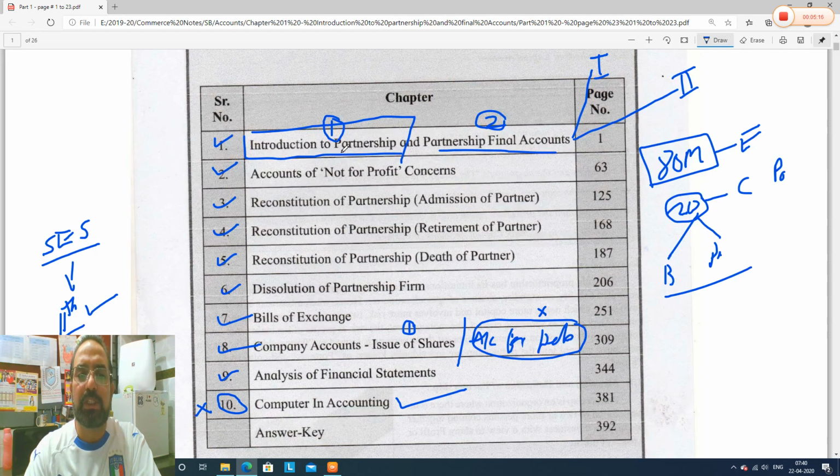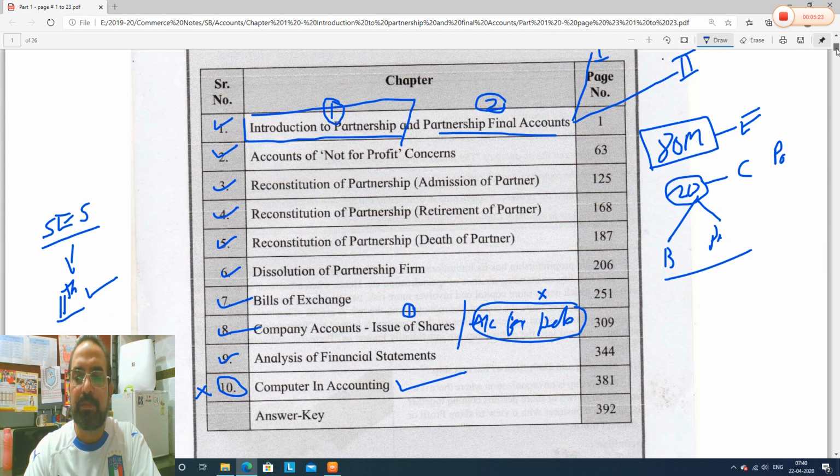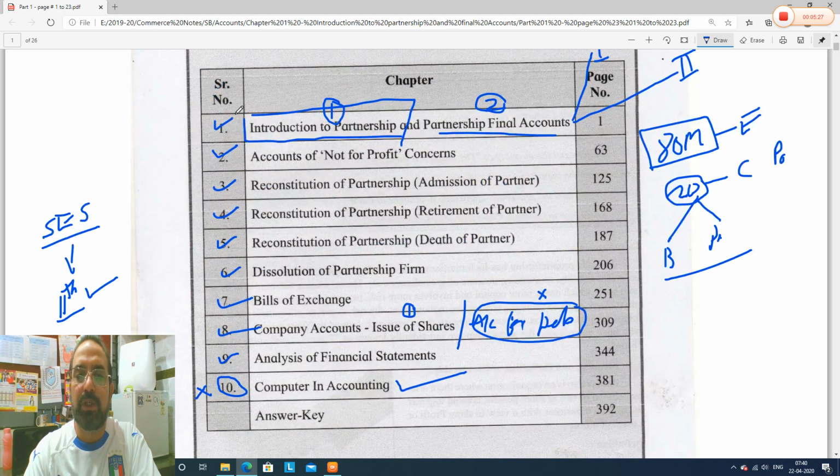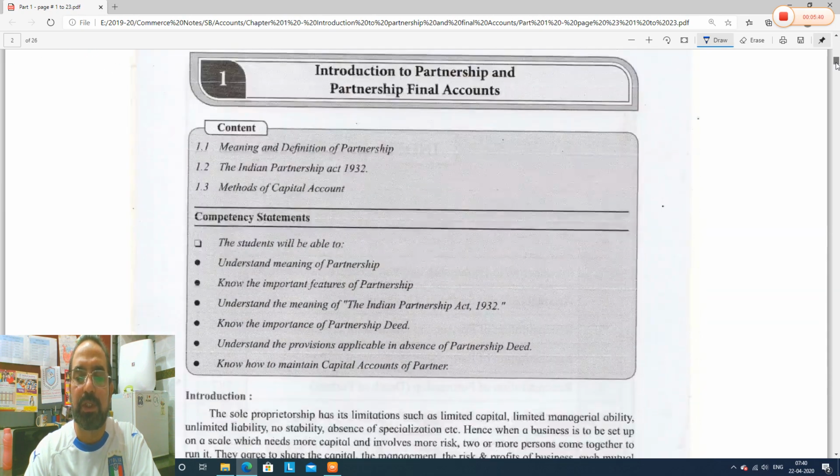Okay, so let's start with introduction to partnership. One more thing I wanted to tell you: for the Maharashtra state board, this chapter, Introduction to Partnership and Partnership Final Accounts, will carry around 15 marks. Okay, let's start with introduction to partnership.